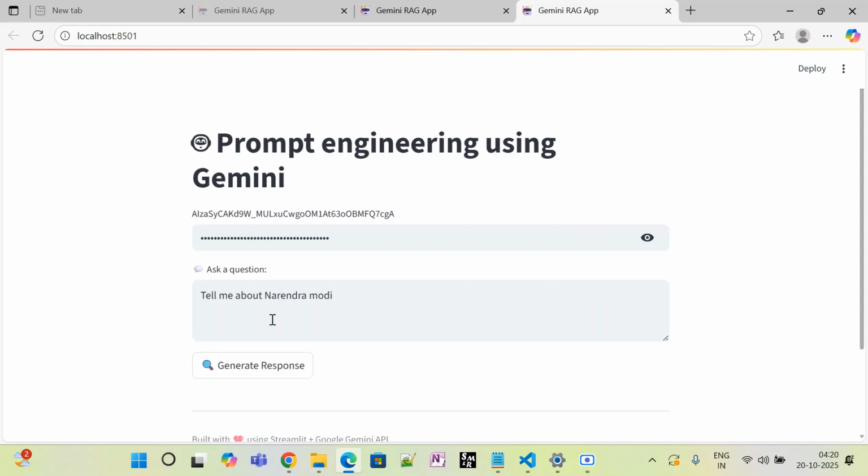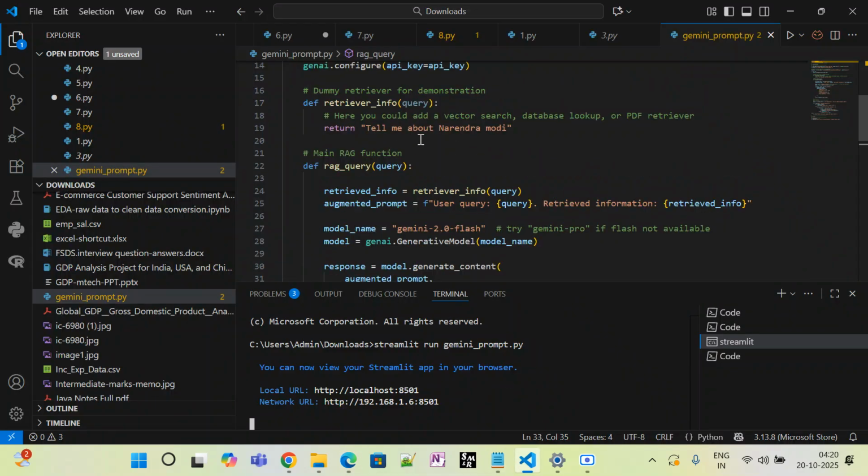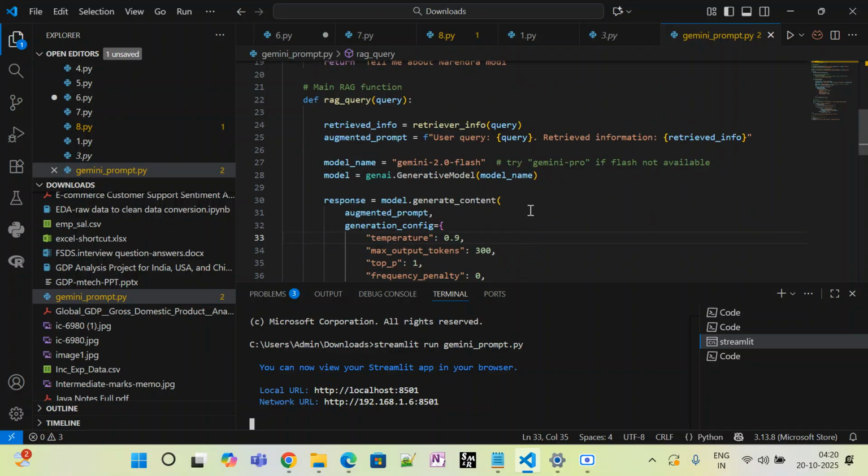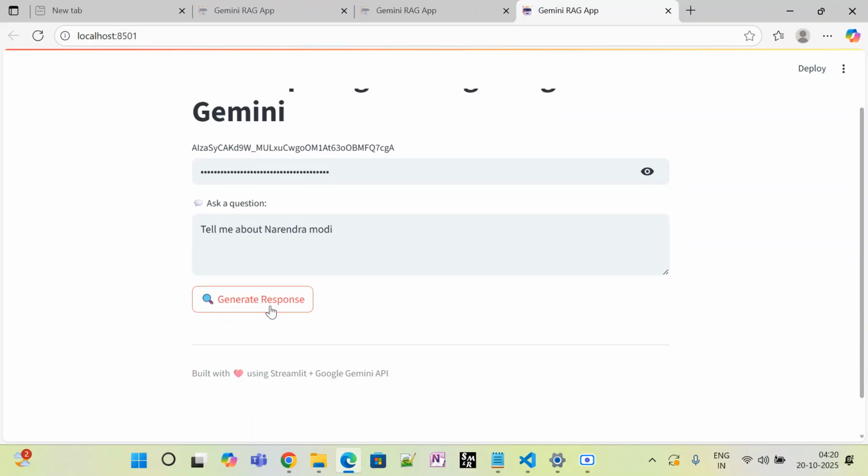Now my question is, tell me about Narendra Modi, using the Gemini 2.0 Flash model. You can also use the Gemini 2.5 Flash model or Gemini Pro, whichever is executable, and hit generate response.